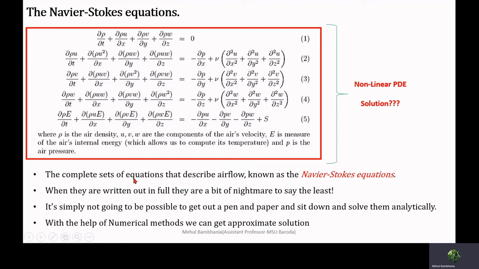The complete sets of equations is referred to as the Navier-Stokes equations. If we are considering all probable forces acting on the fluid element, then the equations become quite difficult and complex. However, these partial differential equations are all in non-linear form, so it is not possible to get a solution with the help of an analytical approach.